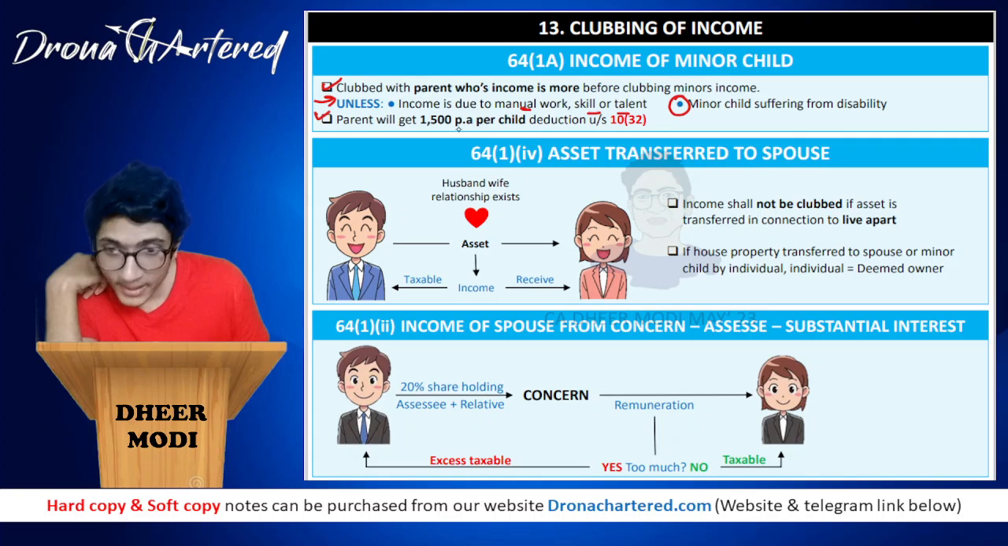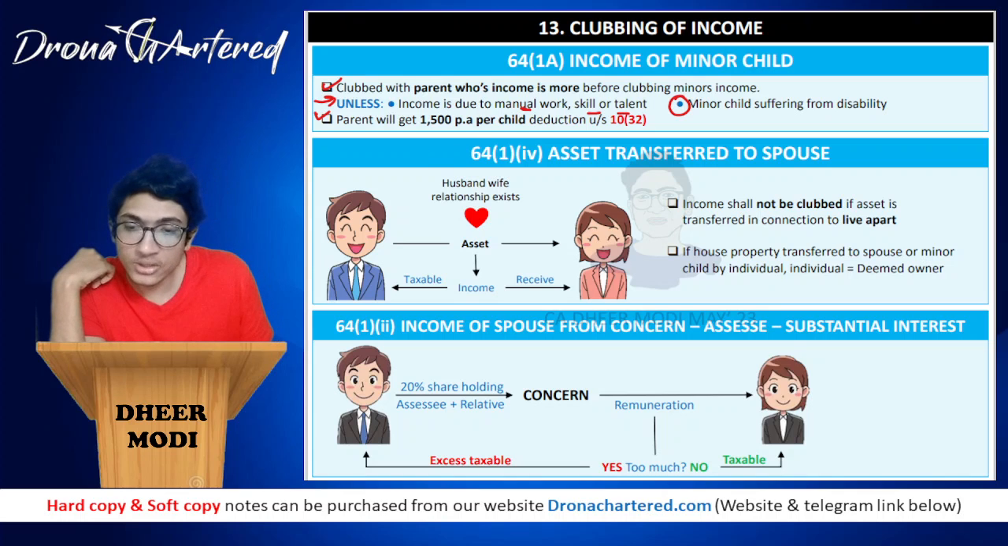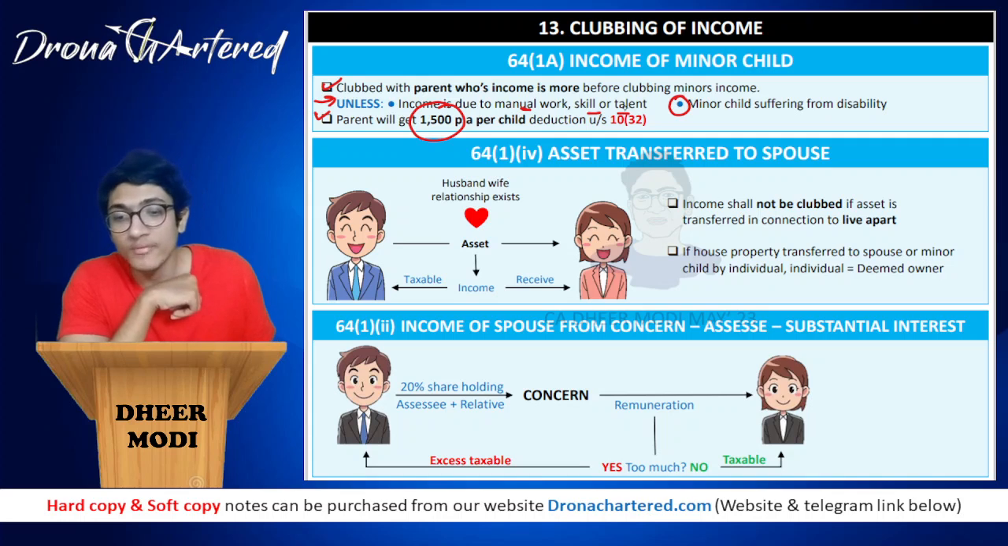Next, the parent will get a deduction of 1500 per annum per child under section 10(32). So even though this income will be clubbed, he will get a deduction of 1500 per annum per child. Okay, so this is your section 64(1A).